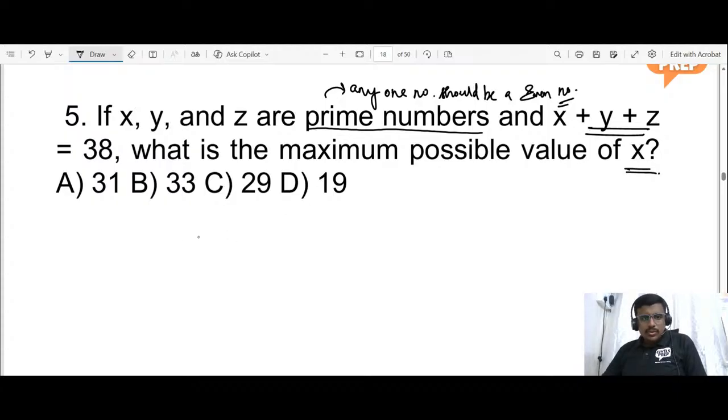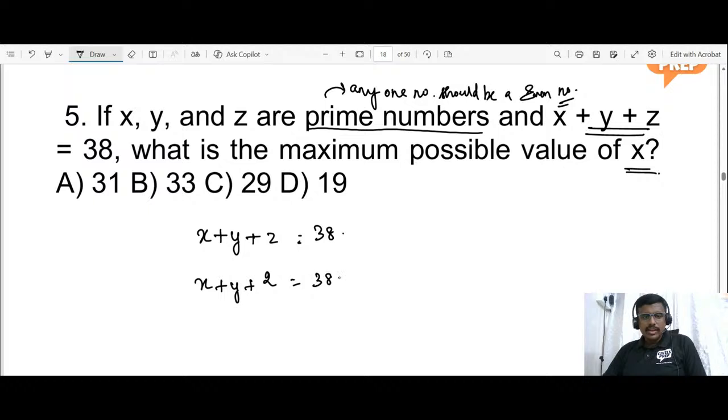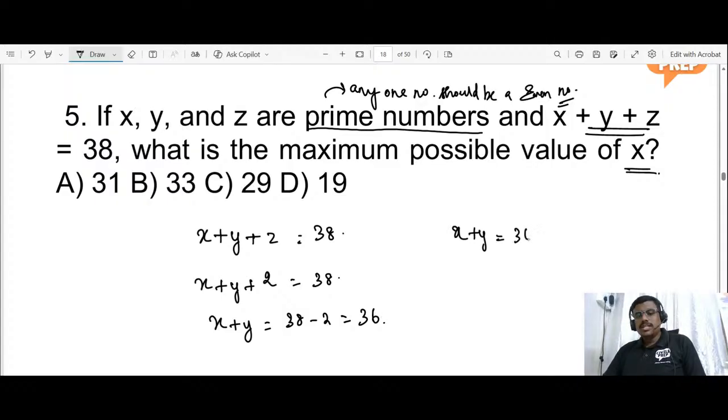So x plus y plus z is equal to 38. One number is 2. So x plus y plus 2 is equal to 38. So x plus y is equal to 38 minus 2, which is 36. So x plus y is 36, but they need to be prime numbers.